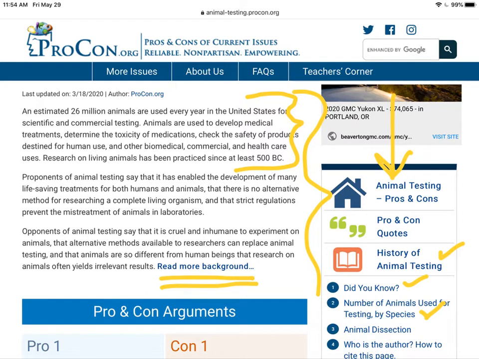Why is this topic important? Why should we care about this topic? What's the brief history of this topic? And then the next two paragraphs review both sides. Okay, what are the two different sides of this issue?